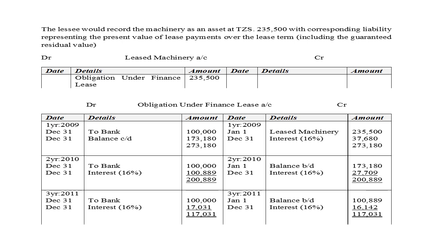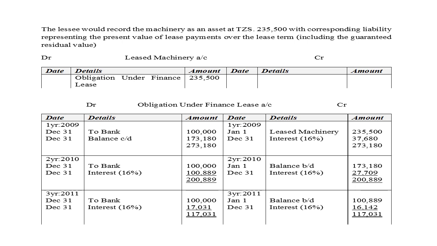So this balance carried down, then we charge in year 3. At the end of year 3, we charge interest of 16,142, where we pay bank 100,000, and the interest charge is the balance, the residual balance that remains.